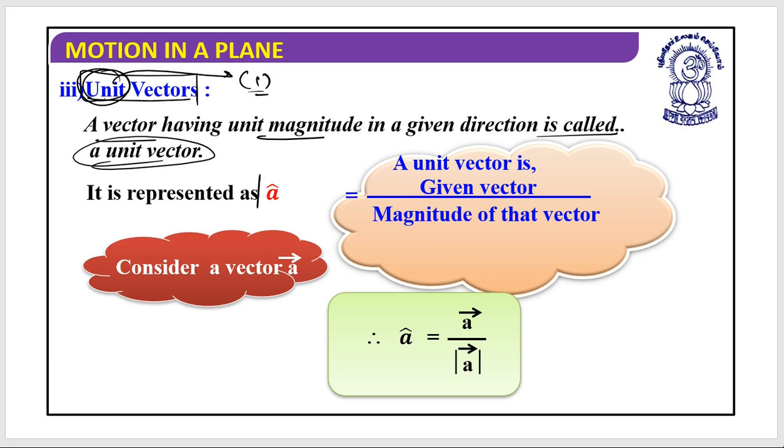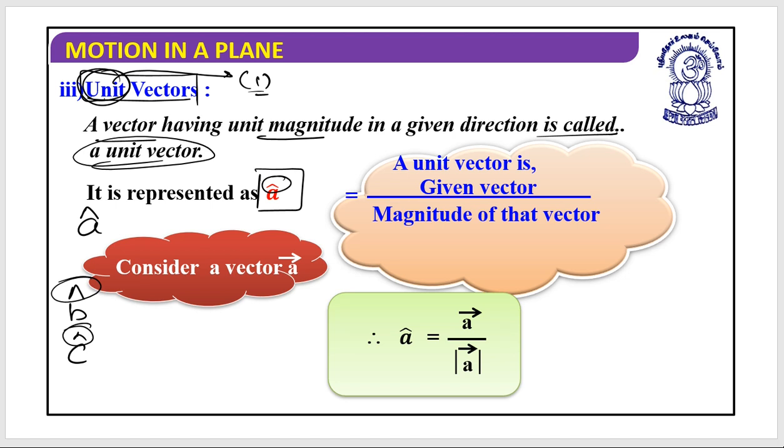It is represented as A with a cap on top. Look at this, it has a cap, so this is called A cap. This is B cap, C cap. When you see this cap, which is pronounced as hat, it means it is representing a unit vector.